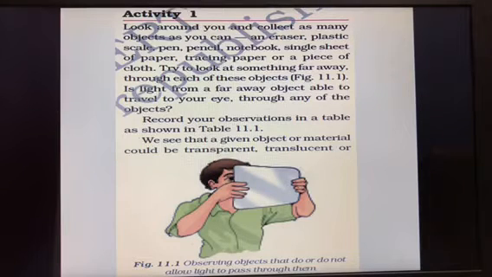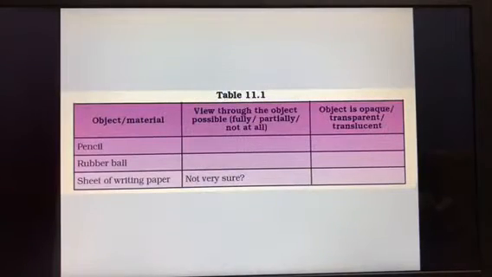So now here is a table. Take this table. We have already collected some of the things in that. A few things are here, objects or materials. What have we taken? Pencil. Then you have to view through the object, if possible, whether it is fully, partially or not at all. So as the pencil is opaque,